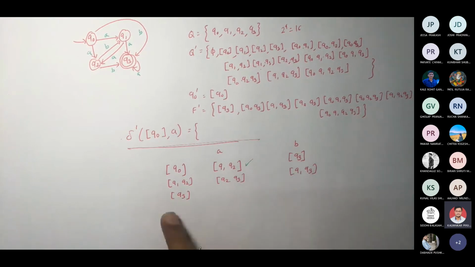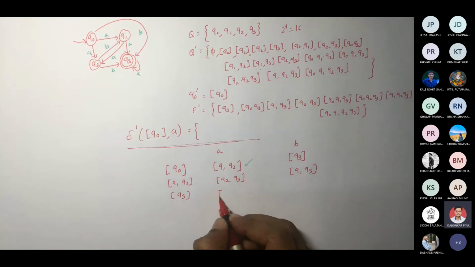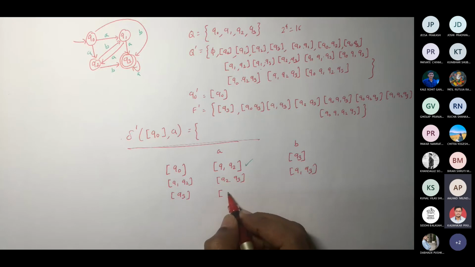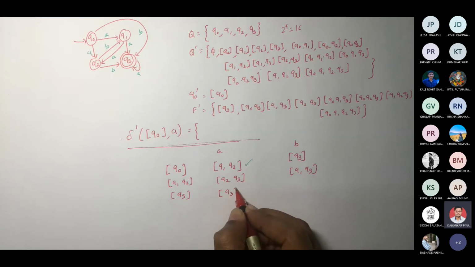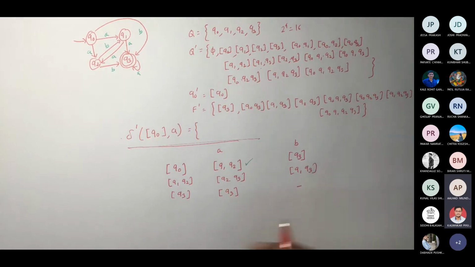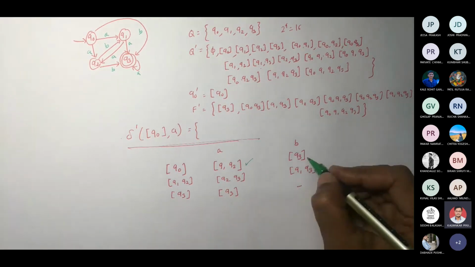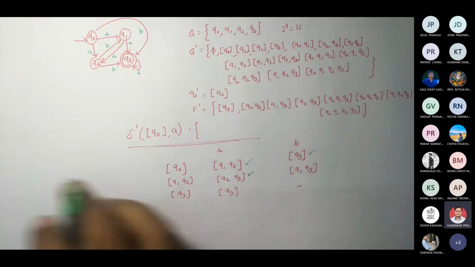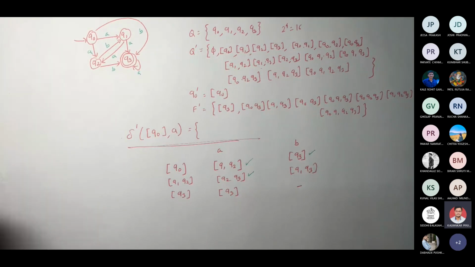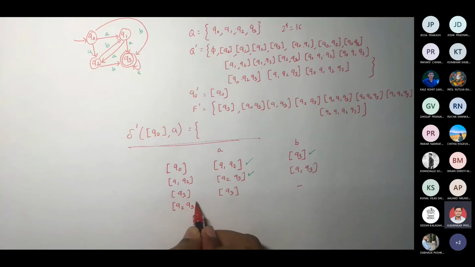So you go one by one. Q3 on A is Q3. Q3 on B is empty, so dash, correct? So this is done. Now we have to pick this one. So let us write it here. What is that? Q2, Q3.